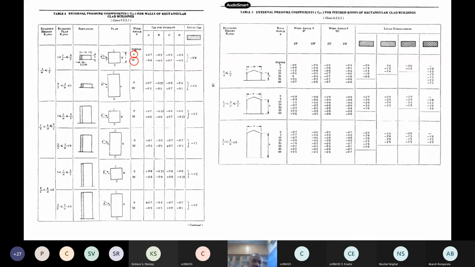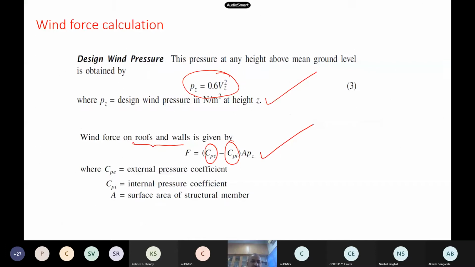And then this is for the roofs. The roof is like this, and they will give you all these types of numbers itself. Using that, you can find out the overall pressure on the building. Then you can also find out on each individual element also. So you do that, and you can do your design. That is how the wind code is done.